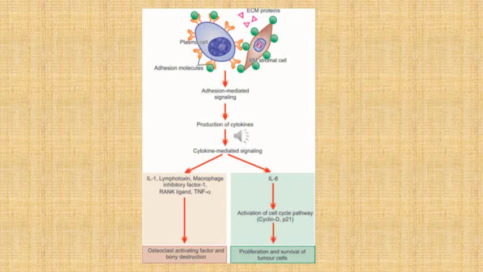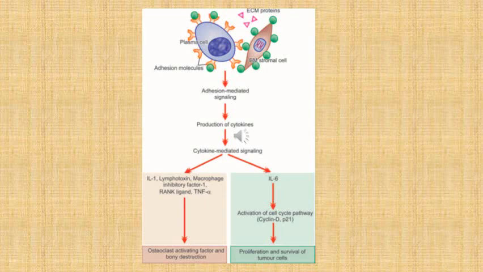So these altered myeloma cells start expressing adhesion molecules, and with them they modify the bone marrow stromal cells to their advantage. Because of that, there is adhesion mediated signaling, which leads to production of various cytokines and cytokine mediated signaling.